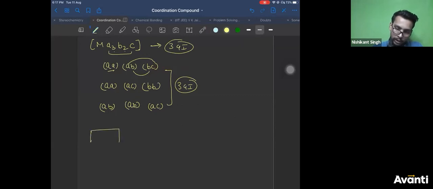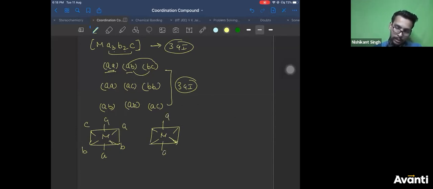So let us draw all three GIs. M, keep AA opposite, AB opposite. You need lot of practice for this, guys. BC opposite. Until you don't do practice, it will not come. It is not like corona, which will come very easily. It is a concept of chemistry which requires practice.